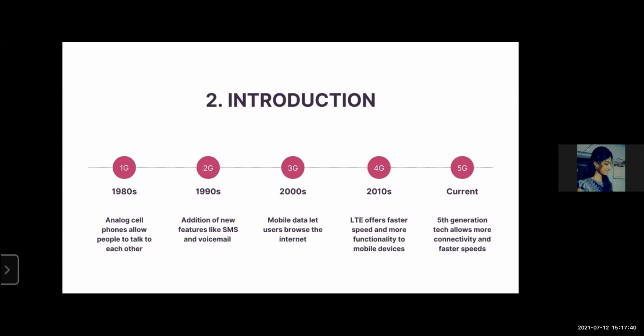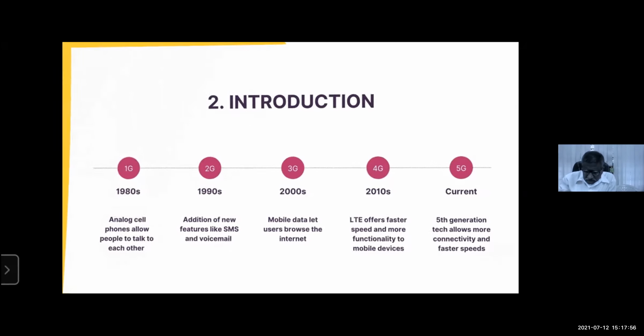5G is a package which... Everything is okay. You go to the important part of what you want to tell. Don't tell all this theory. Everybody knows why 5G came and what the disadvantages of 4G are. Everybody knows it. Go to the technology, what you want to tell. Okay.